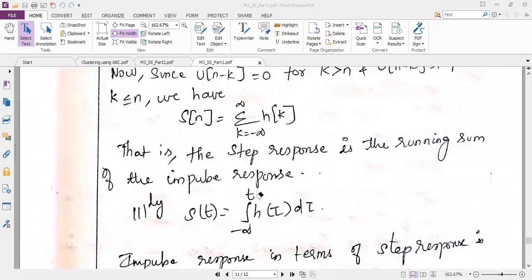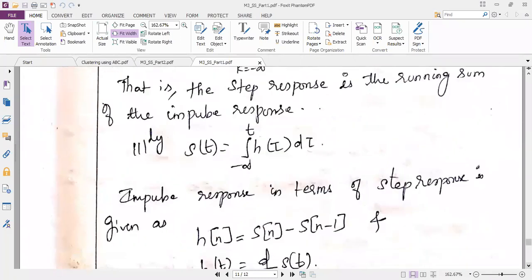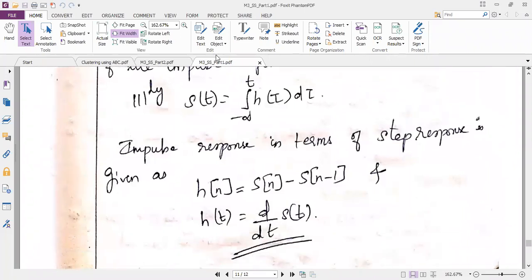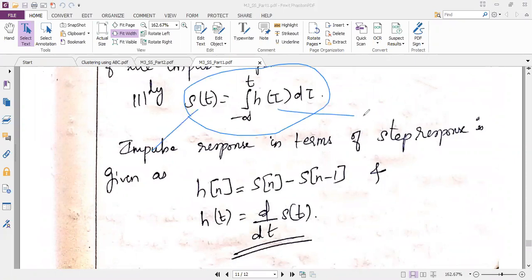So now I want to show you the relation between step response and the impulse response. I want you to see this equation. The left hand side we have step response. The right hand side we have the impulse response. If you want impulse response, what is the operation you will do? Can you guess and tell me? This is a mathematical concept. If I want the impulse response, then what is the operation we have to perform?